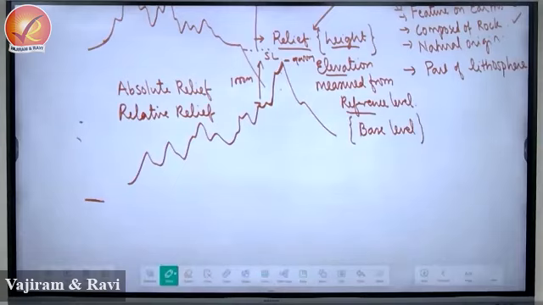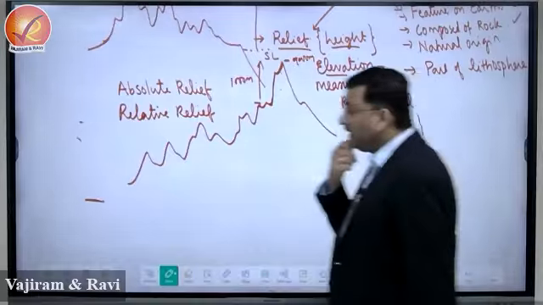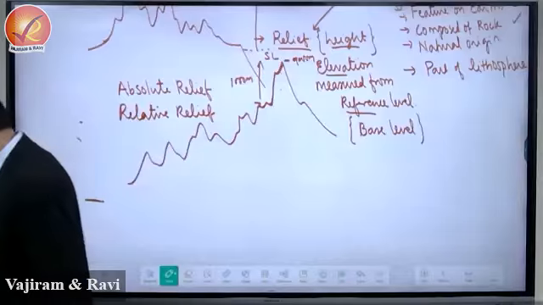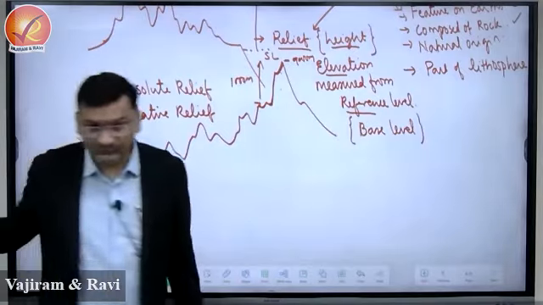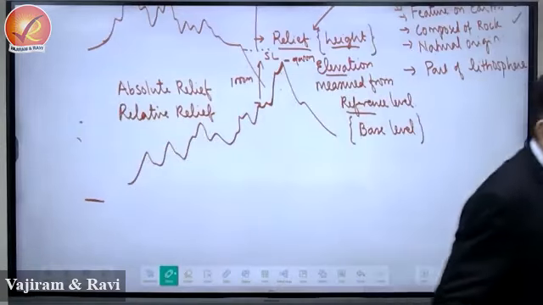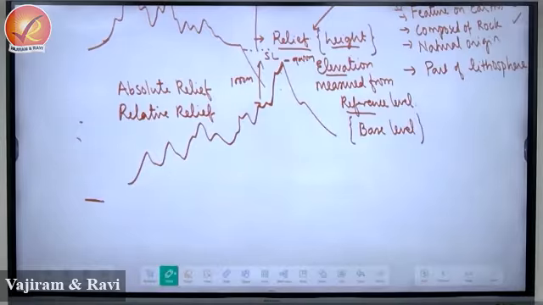So absolute relief is the height of the landform measured from the sea level, and relative relief is the height of the landform measured from nearest low lying reference level.